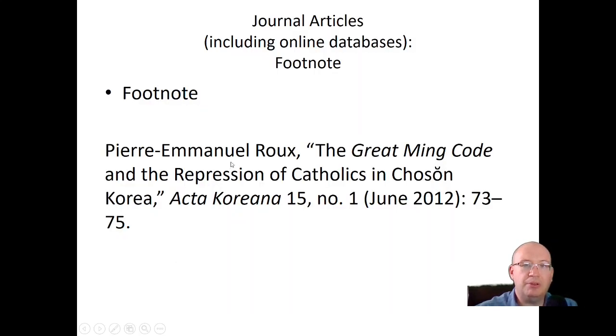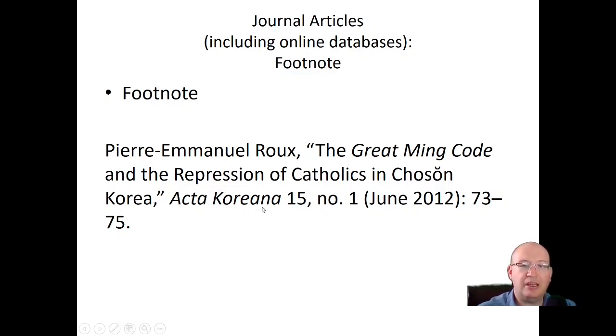So what you would do for the footnote, and this includes online databases: if you get an article that was printed in a journal, but you get the PDF version off an online database, do not cite it as an online source. Cite it as a journal article. Use the format I'm giving you here. There's his name, Pierre Emmanuel Rowe. It's a footnote, so first name first, last name last, comma. "The Great Ming Code and the Repression of Catholics in Chosun, Korea," comma. That's in quotation marks. That's the name of his article, right?